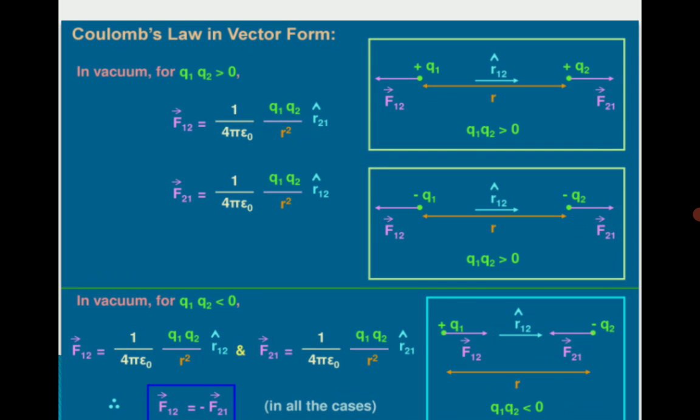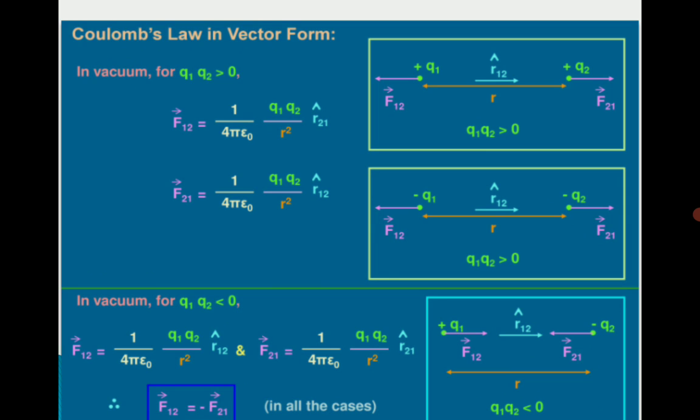The unit vector r12 is directed from q1 to q2. The force exerted on 1 by 2, a repulsion force, is towards left. The force exerted on 2 by 1, another repulsion force, because these charges are plus q1 and plus q2, so F21 is towards right because of the repulsion.